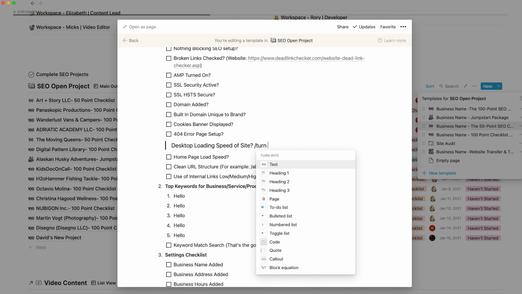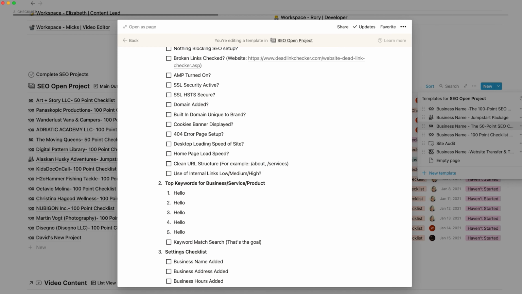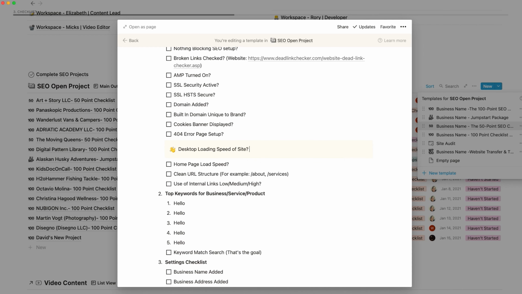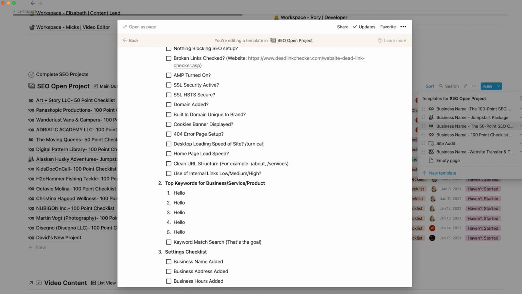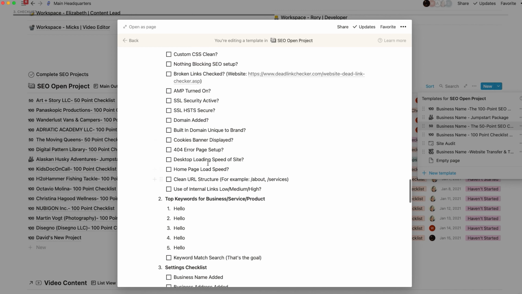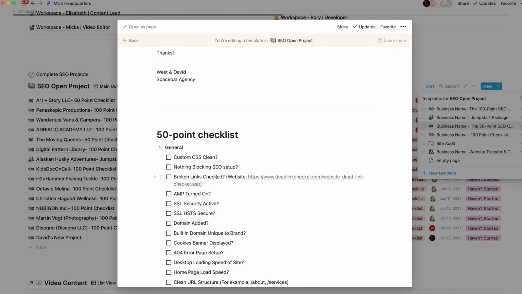Or I'll do turn and then to-do list, boom, turn, call out. I love call outs. Call outs look great, but it's so easy to change. And then I'll just hit Command C to revert and then go back to normal. So checklists are so powerful because if you're doing a client project, you could create a checklist once.